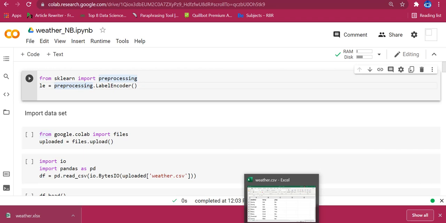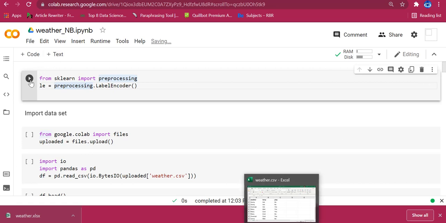I have taught you a simple example of how to calculate the posterior probability P of H given X by using the Bayes theorem. You can use that formula and develop a Naive Bayes algorithm from scratch. But that is not needed because in Python we have packages. We can simply use those libraries and packages for performing the Naive Bayes algorithm.